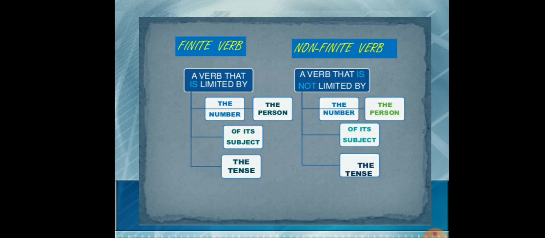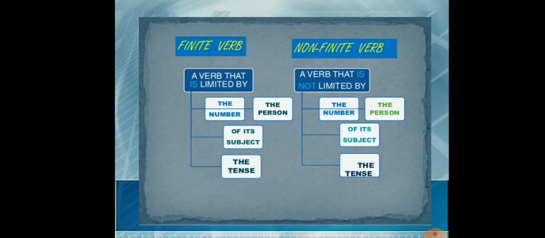Means if the subject is singular, the verb is singular. If the subject is plural, the verb is also plural. And these type of verbs change according to the tense. Means if your sentence is in present tense, the verb is also in present form. If the sentence is in past form, the verb also changes according to the tense. Right? Just opposite to these type of verbs, the second type of verb is the non-finite verb.